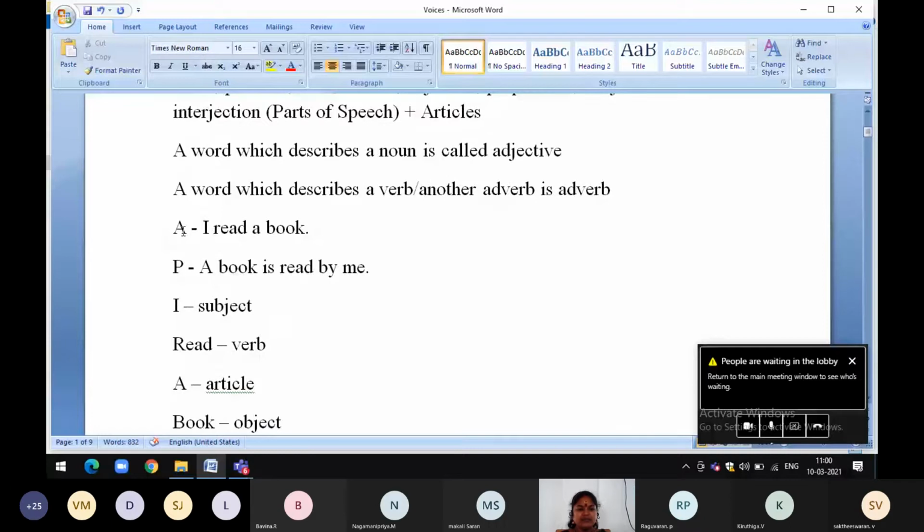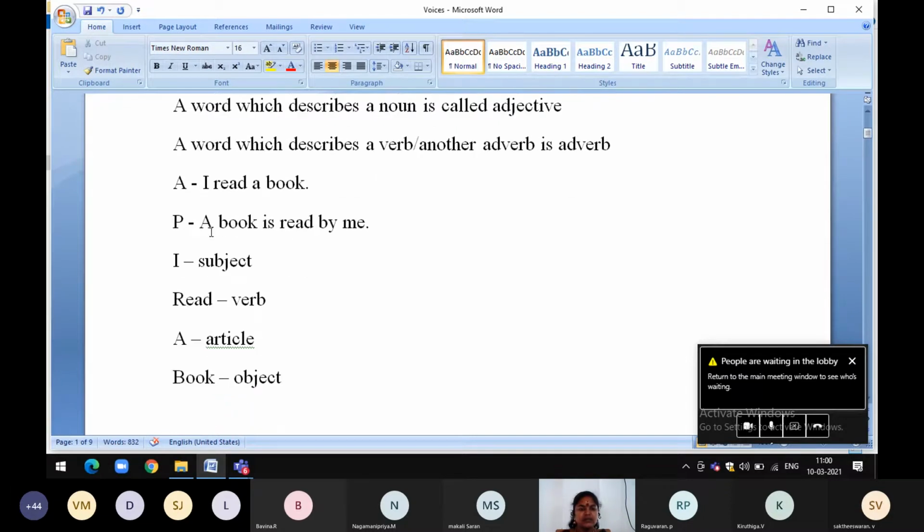Look at these examples. I read a book. So in this sentence, I is the subject. Read, present tense verb. A book, object. When we change it into passive voice, object will become the subject and the subject will become object. See, I is the subject, read verb, a book object. So when we change it into passive voice, a book is read by me.